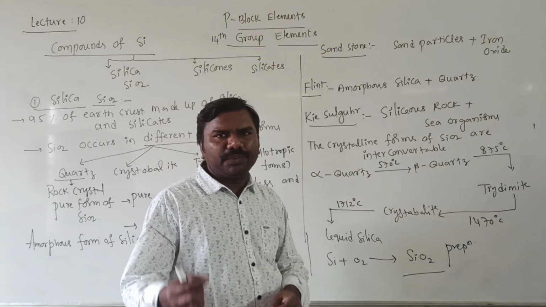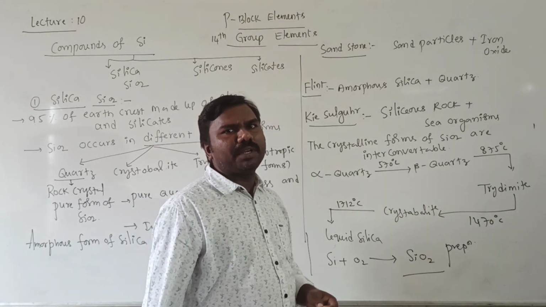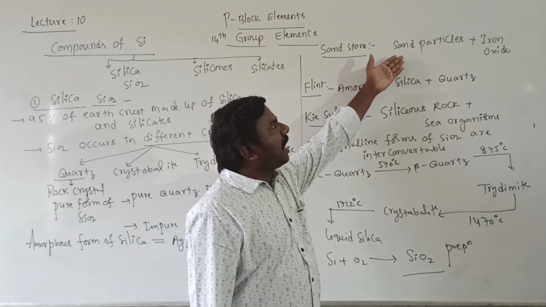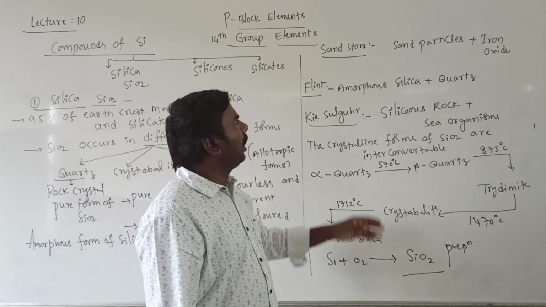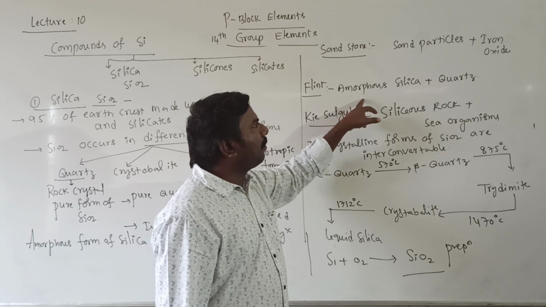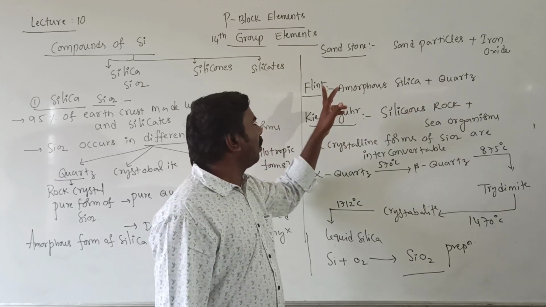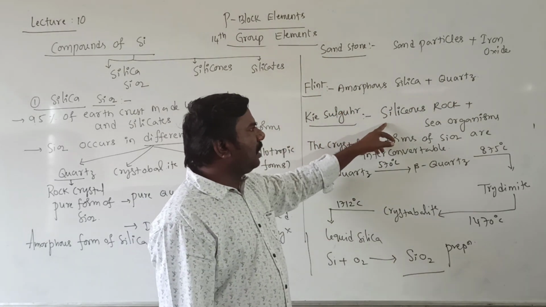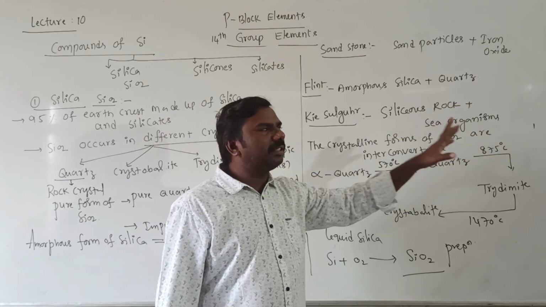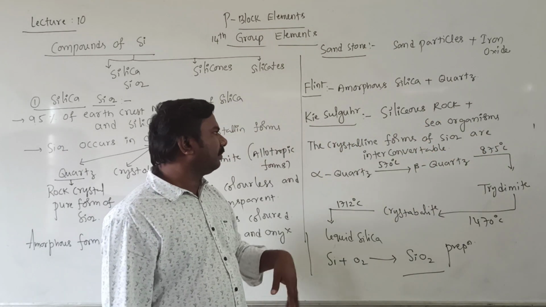A few names are very important. Sand particles plus iron oxide is named sandstone. Amorphous silica plus quartz is called flint. Siliceous rock plus sea organisms is called kieselguhr.